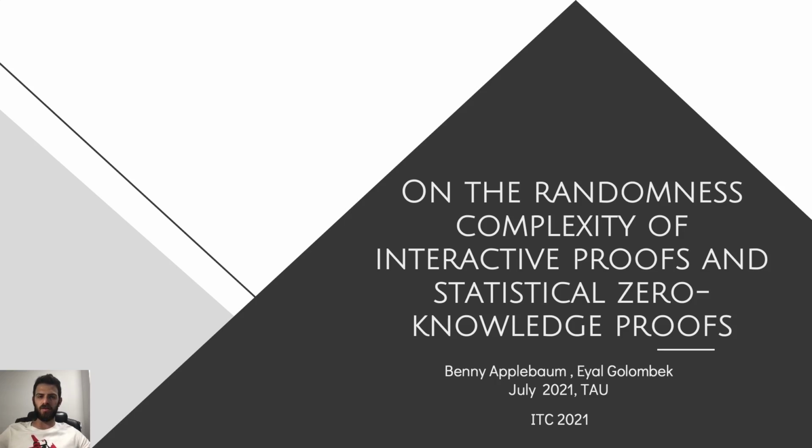The name of the paper is On the Randomness Complexity of Interactive Proofs and Statistical Zero-Knowledge Proofs. Basically, in this work, we try to show how we're able to reduce the amount of randomness required by the verifier in interactive proofs, and we show how we're able to apply those techniques to statistical zero-knowledge proofs.